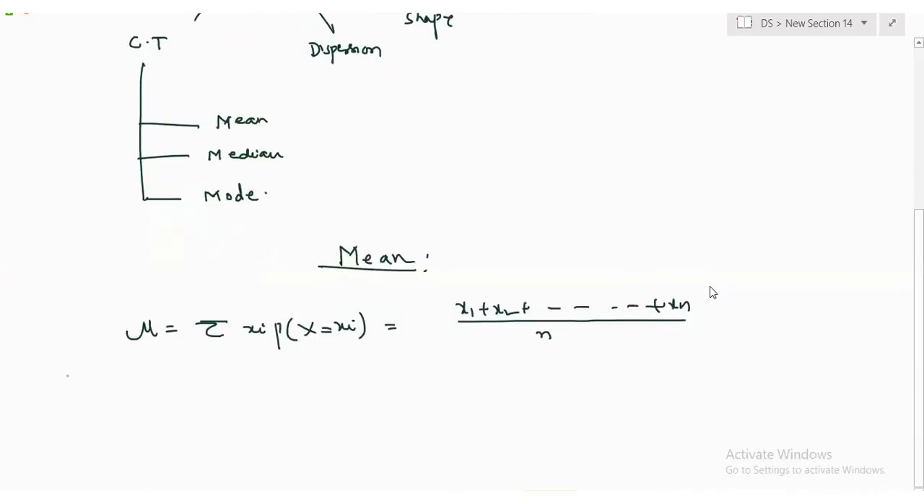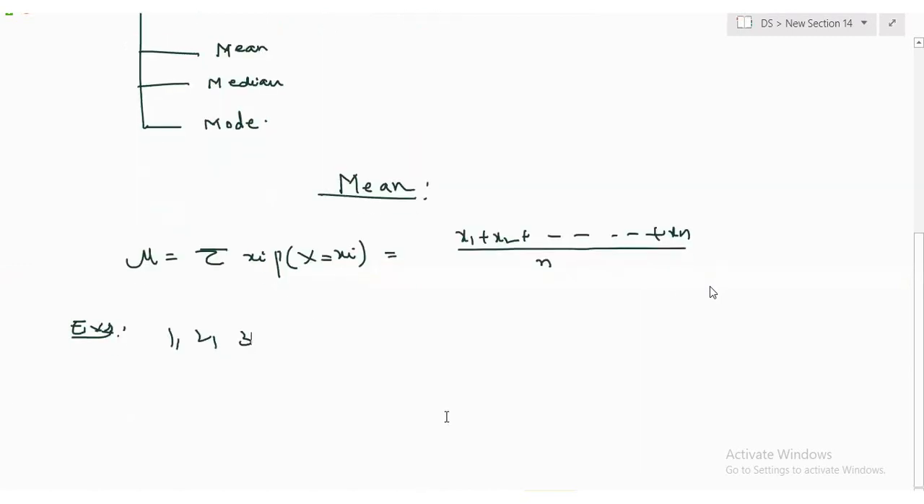And let us see a few examples. Example 1. For example, 1, 2, 3 is the data. I want to calculate mu. How am I going to calculate? 1 plus 2 plus 3 by 3. How much is this? 2. Right?